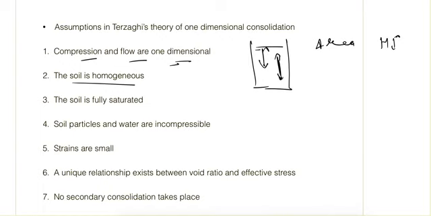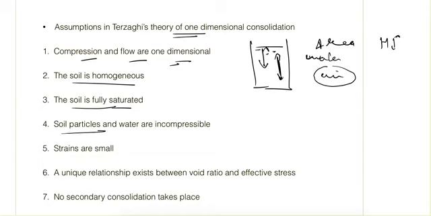Next is that soil is homogeneous, and after that, soil is saturated. It means that all the voids are filled with water, and if the soil is not saturated, that means if air is there, then the behavior will be different and it cannot be discussed with this theory. But this is the only part which is there in our syllabus.